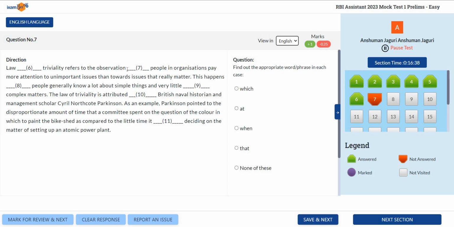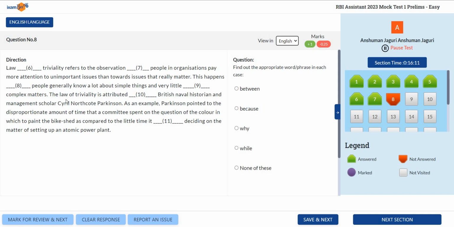Then second, it says observation. Observation about what? Law of triviality refers to the observation, people in organization. Observation what? We need that here. Observation that people, what does the observation say? That people in organizations pay. So that. Then third, look here.